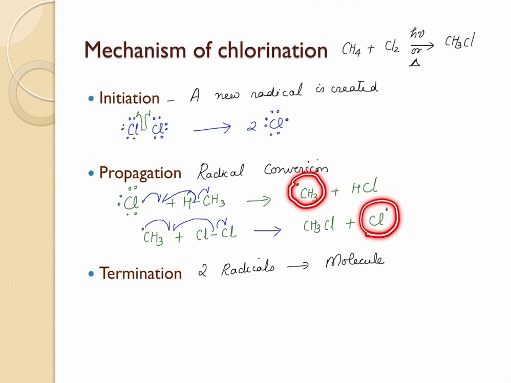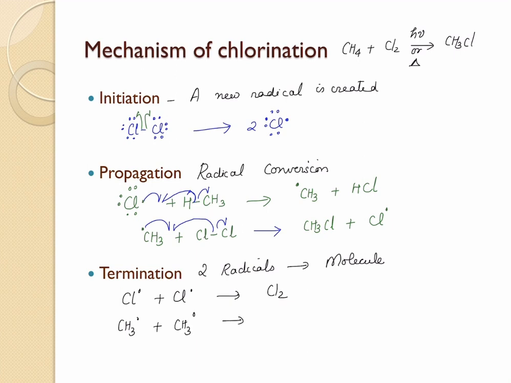Either 2 methyl radicals can combine to form ethane, or 2 chlorine radicals can combine to form a chlorine molecule, or a methyl radical can combine with a chlorine radical to form methyl chloride, which is the product.